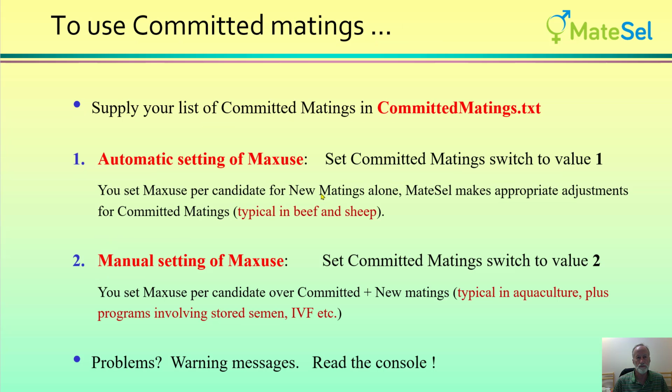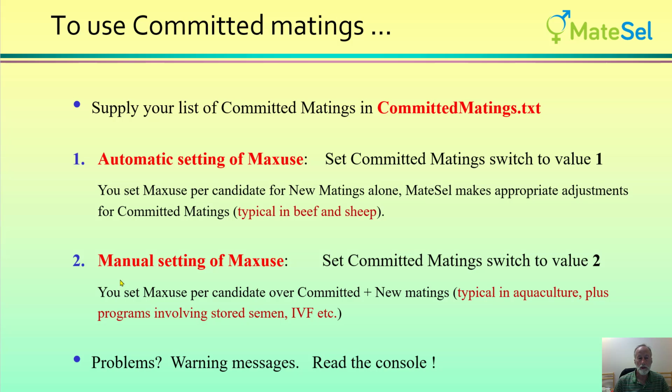To use committed matings, well, first of all, you supply your list in CommittedMatings.txt as described before, but that setting in Matesel.ini should either be 1 or 2. If it's 1, there's automatic setting of the maximum use of each individual. So you set max use per candidate for the new matings alone, and Matesel will automatically make adjustments for the committed matings that you supply in that file. And this is typical for use in, for example, beef and sheep.